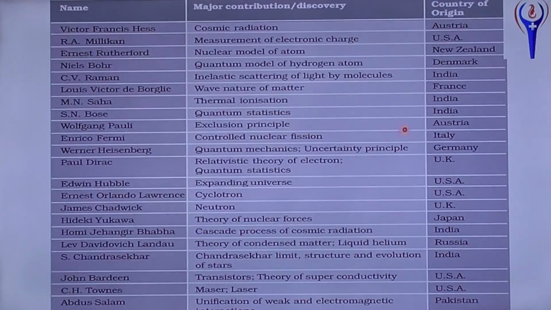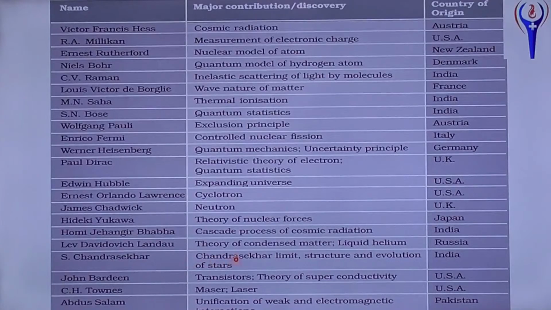Pauli, exclusion principle, Austria. And Hubble, expanding universe, USA. That is called the famous Hubble law. Universe is expanding, as in the Big Bang theory. James Chadwick, neutron, UK. Yukawa, theory of nuclear force, Japan. Homi Bhabha, cascade process of cosmic radiation, India.